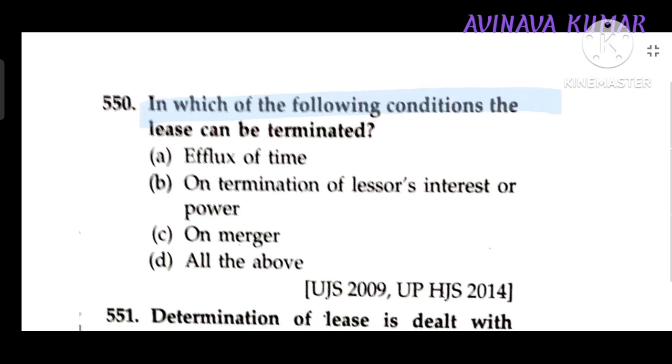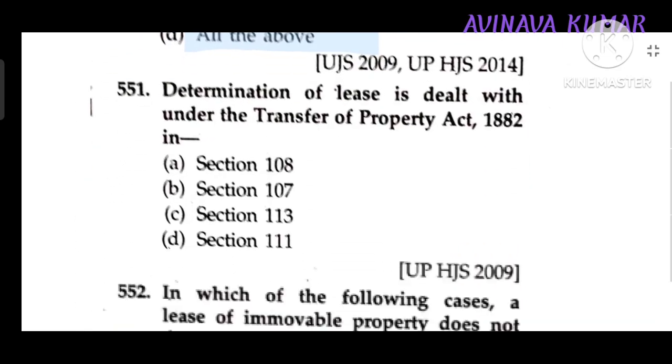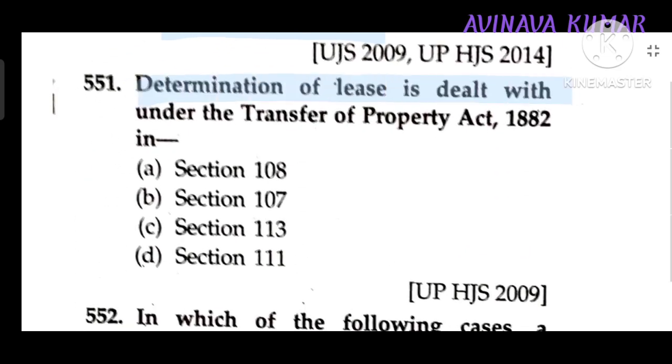In which one of the following conditions can a lease be terminated? All of the above: efflux of time, on termination of lessor's interest or power, on merger. Determination of lease is dealt with under which section of TPA? Section 111.